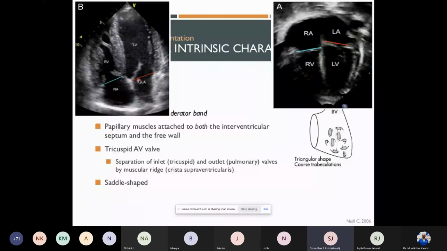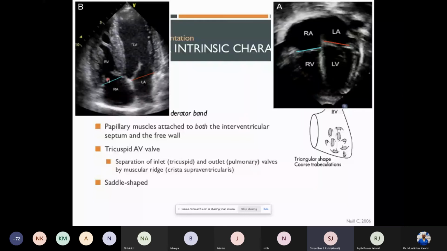One of the definitions of a right ventricle, apart from the moderator band and papillary muscles on both sides, is that the left ventricle can be defined by a free septum. The interventricular septum on the LV side is always free without any attachments. Another important point of definition of the left ventricle is the atrioventricular valve. The left atrioventricular valve, or what we normally call the mitral valve, is also known as septophobic. It always tries to stay away from the septum because there's an opening of the aorta here. So most of the left AV valve always stays away from the septum, and it is called septophobic.